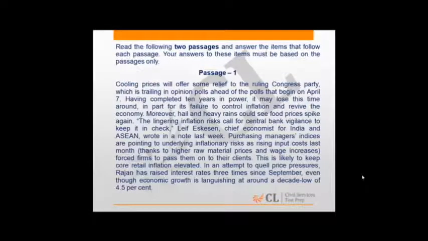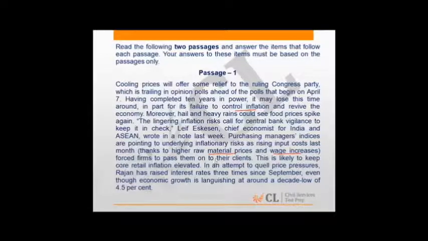This passage is talking about the effects of rising prices, the inflation, on the prospects of Congress. It also talks about what could be the reasons for the high input costs and why the inflation is happening. So here this is talking about raw material prices, wage increases, forcing firms to pass on the cost to the clients.